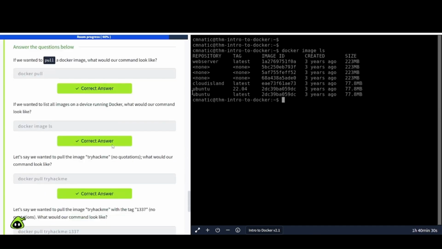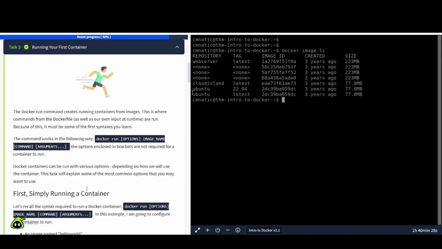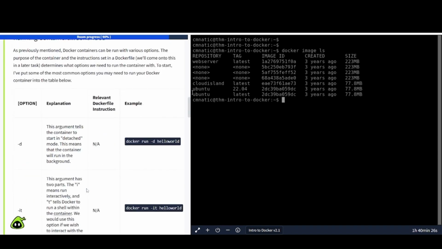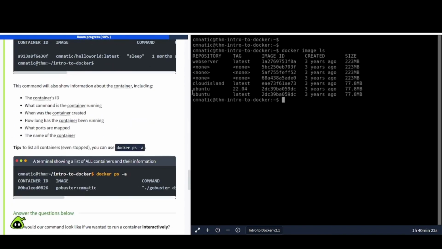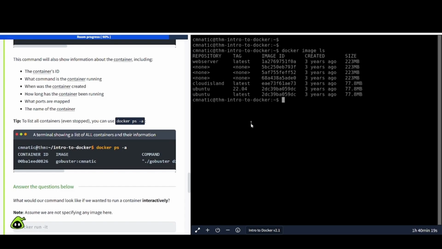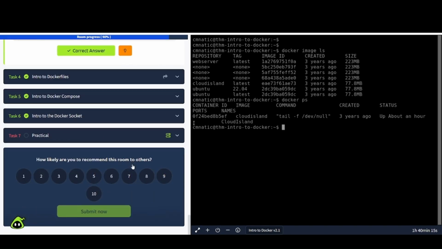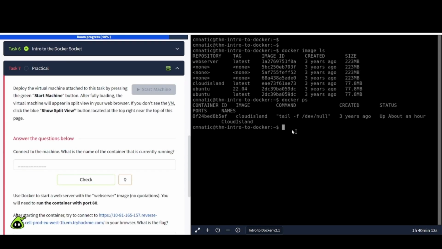Maybe it was this one here that had the PS in it. Pretty sure. So let's see here. I may have just scrolled past it. There we go. There, that's what I was looking for. So it's just Docker and then PS right there. And let's go ahead and plug this in. And it says Cloud Island. It's going to be our answer there. So let's go ahead and plug that in.